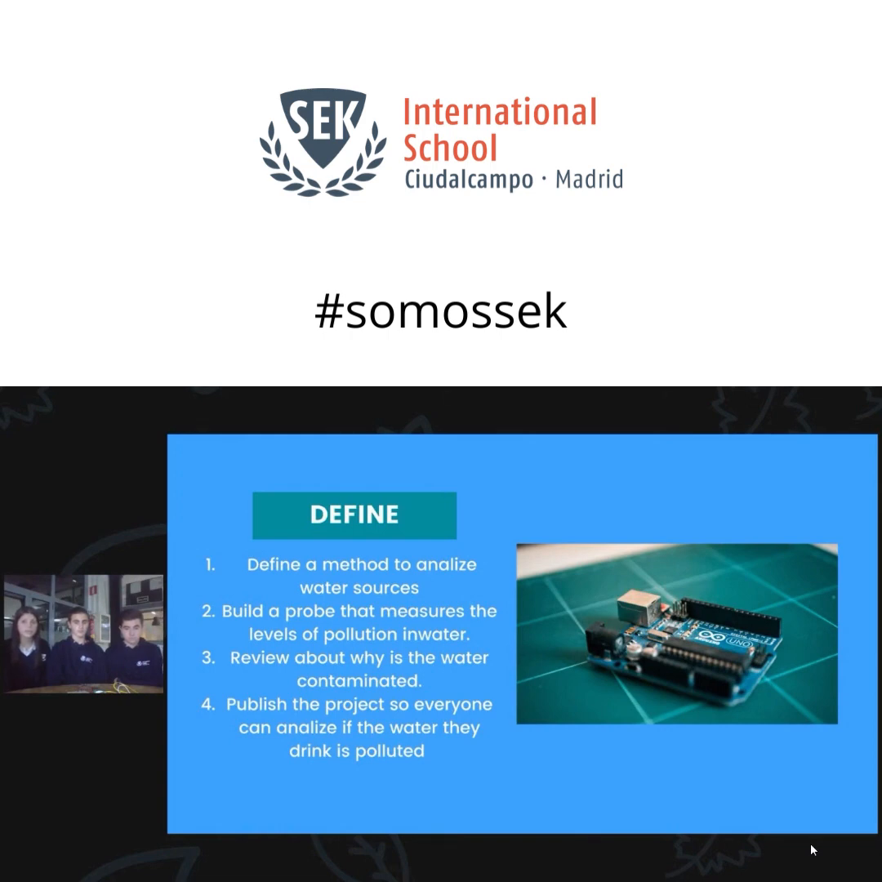Then we created a digital prototype that is capable of measuring the values of some of the elements in the polluted water. We reviewed the contamination that we find in the measurements, and lastly, we published our project so that everyone can implement this in their residence and can identify the pollutants in their water.